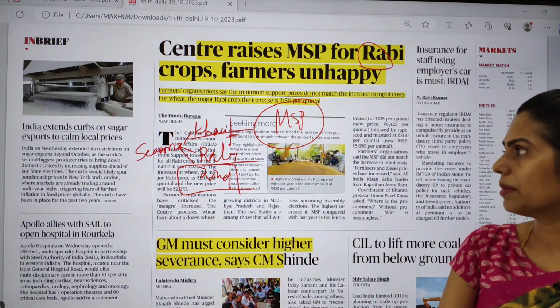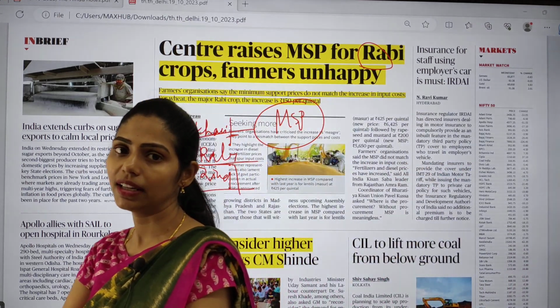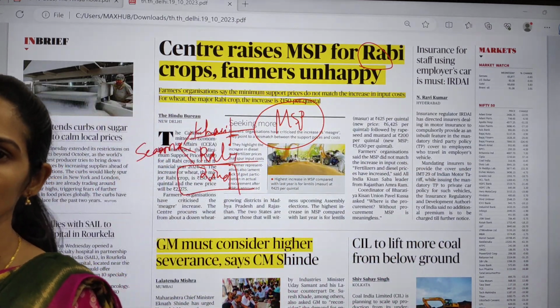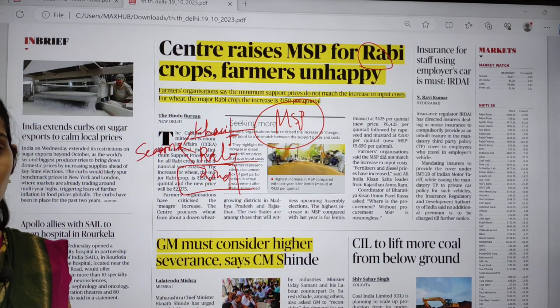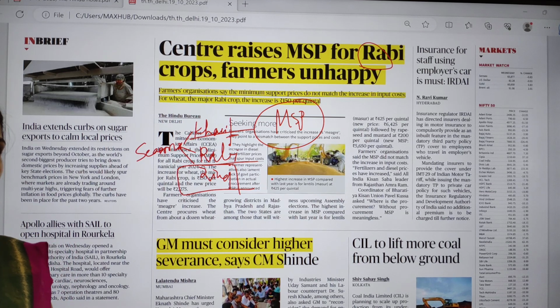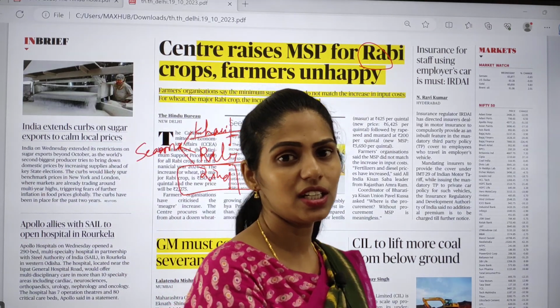But MSP is the price that is guaranteed by the government. Even before sowing, the government releases that we are going to provide this much price for so and so thing. So that the farmer gets assurance that he is going to get the minimum price, whether the market is above or below.